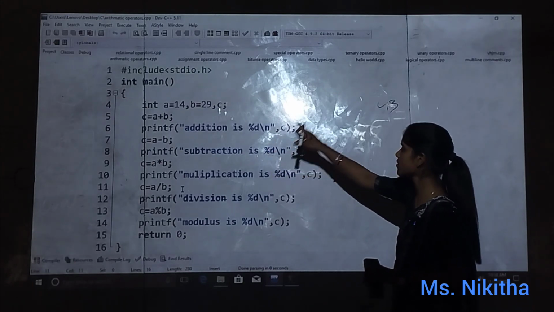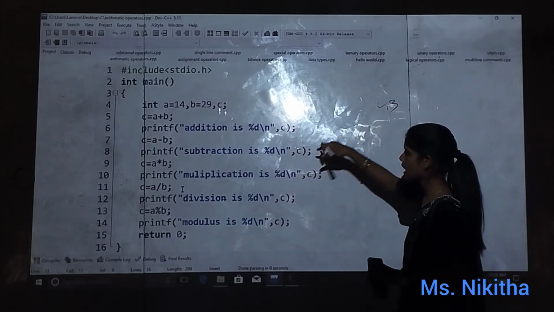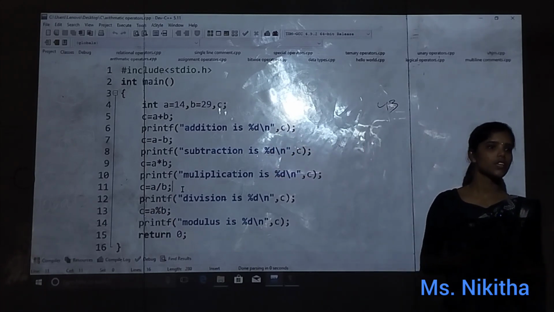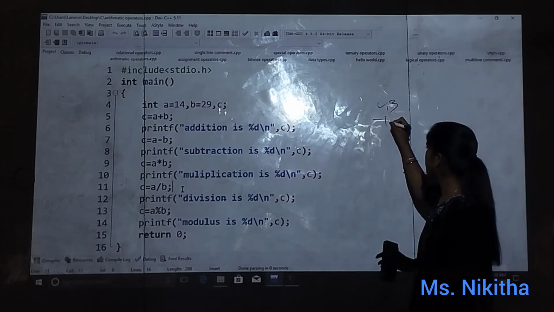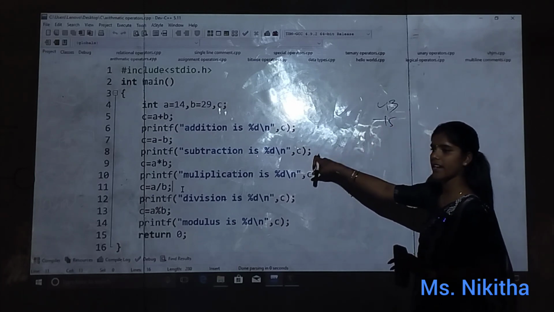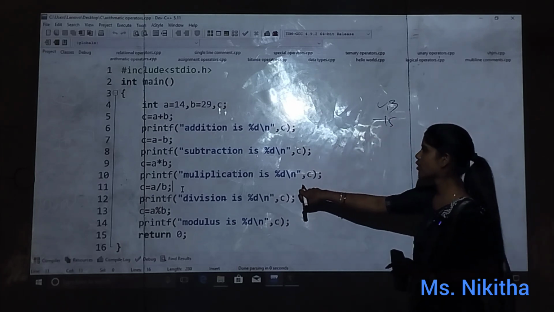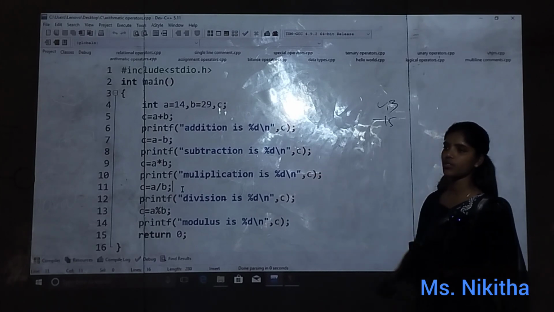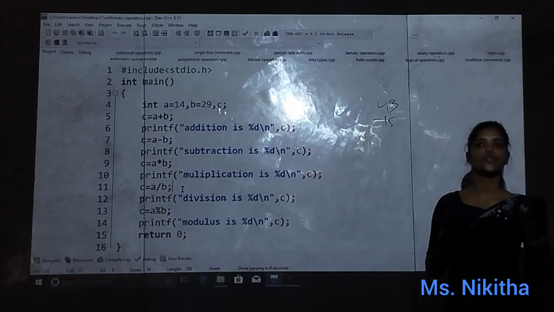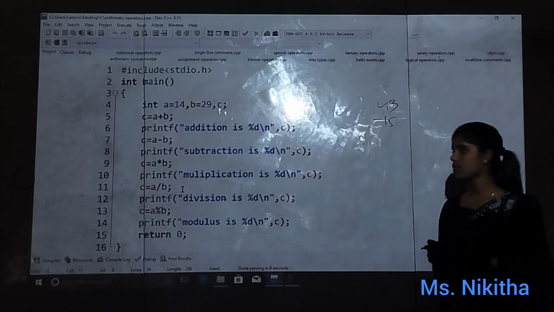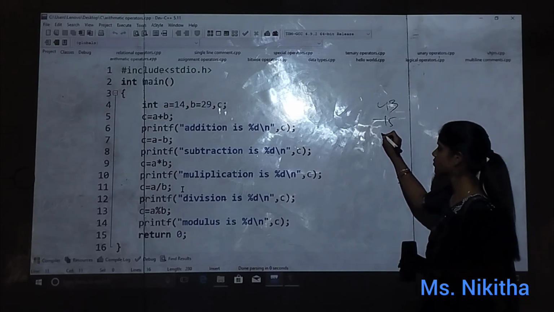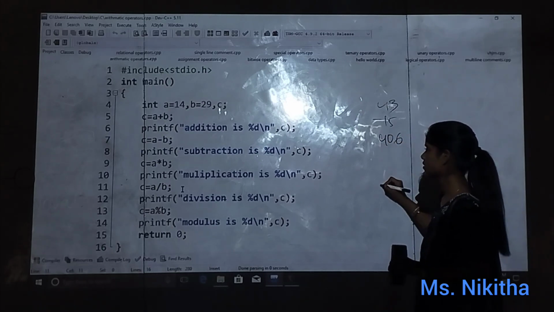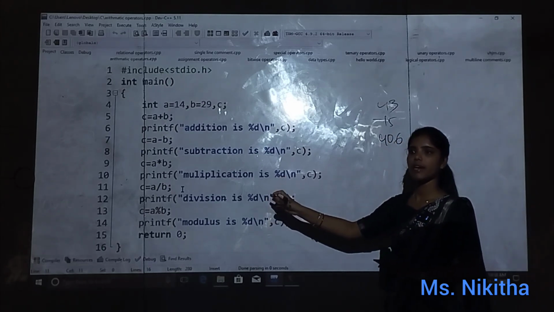So addition is 43, it will print. After that a minus b. So 14 minus 29 means minus 15. After that, c is equals to a asterisk b, which means we have to do the product of a and b. So what is the product? 406.